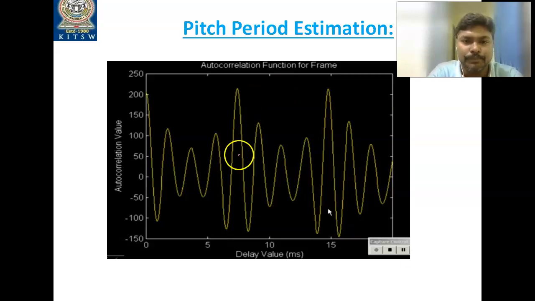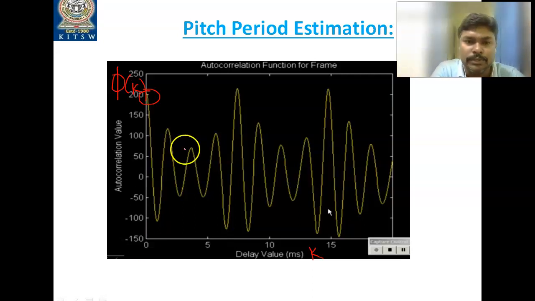Now, this is an energy signal, I can call it, because we have taken the delay. There's a k value, for instance, this is k, and this is the autocorrelation function, phi of k. Let me write it like this: this is phi of k, the autocorrelation function, and we know the mathematical expression. If there is no delay, that is k equal to 0, you get the energy of the signal. You remember the expression x of n into x of n plus k, or n minus k, whatever. If k equal to 0, then x of n into x of n becomes x square of n. That is the energy.